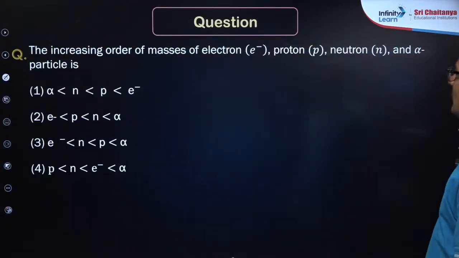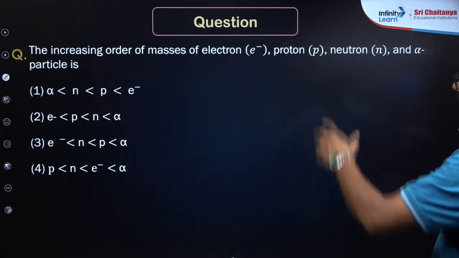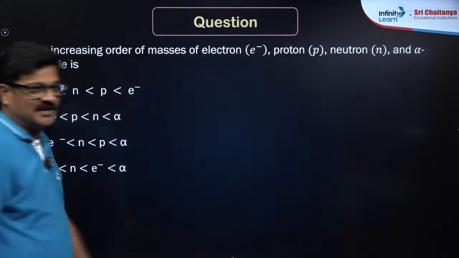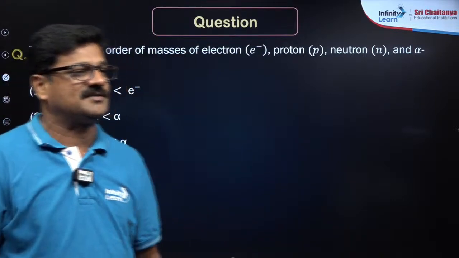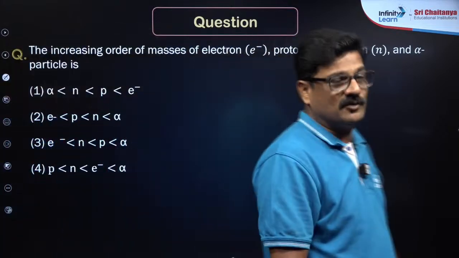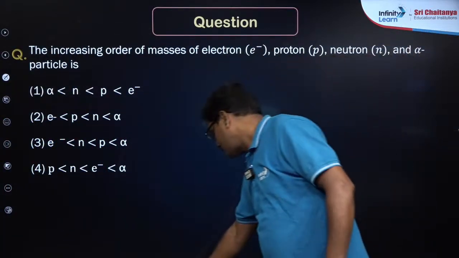The increasing order of masses of the electron, proton, neutron and alpha particle is. Who is going to give the answer? I want the answer in the chat box. Options are shown directly. Come on, first, second, third, fourth options.